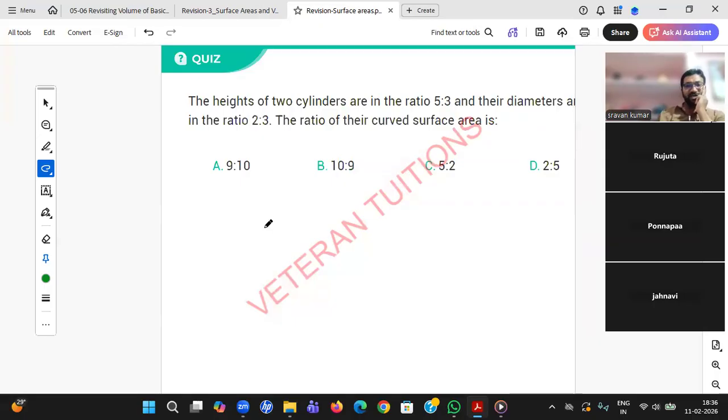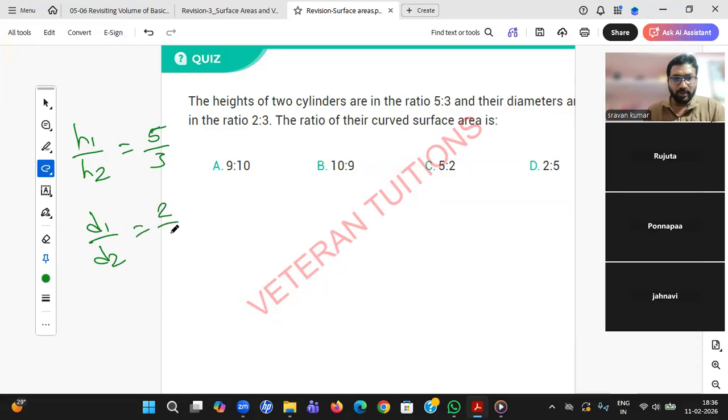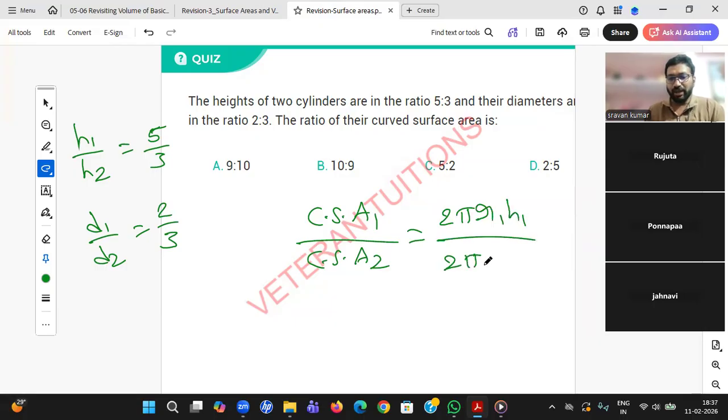The heights of two cylinders are in the ratio of 5x and 3x. There are two cylinders, students. So their ratio of heights h1 by h2 is 5 by 3. And their diameters are in the ratio d1 by d2, 2 by 3. He is asking the ratio of their curved surface areas, curved surface area 1 by curved surface area 2. You know the formula, 2 pi r1 h1 by 2 pi r2 h2. This is what he is asking, the ratio of curved surface area.